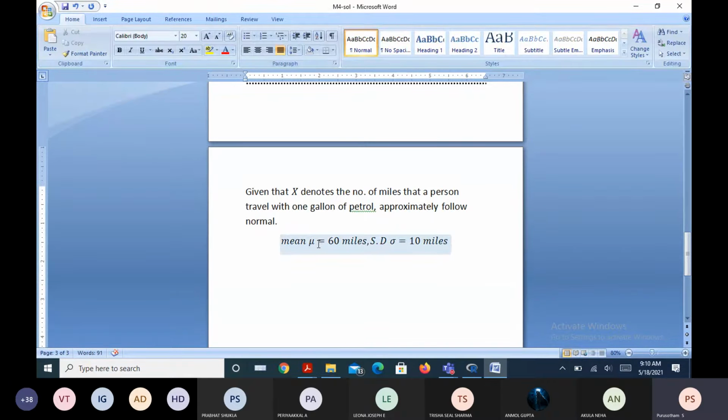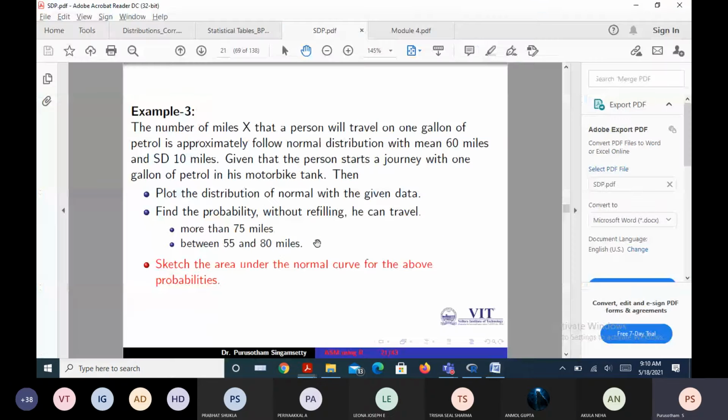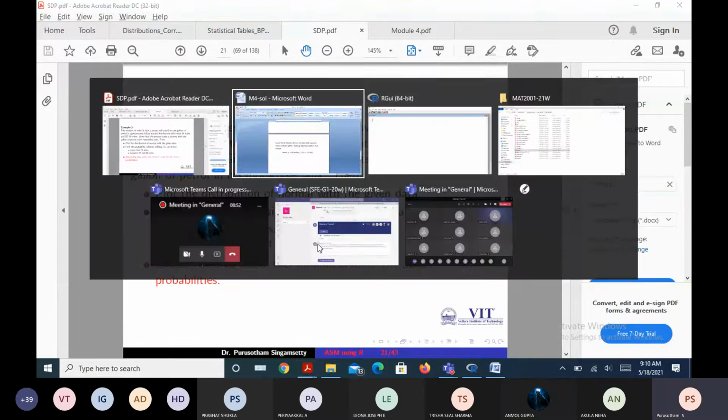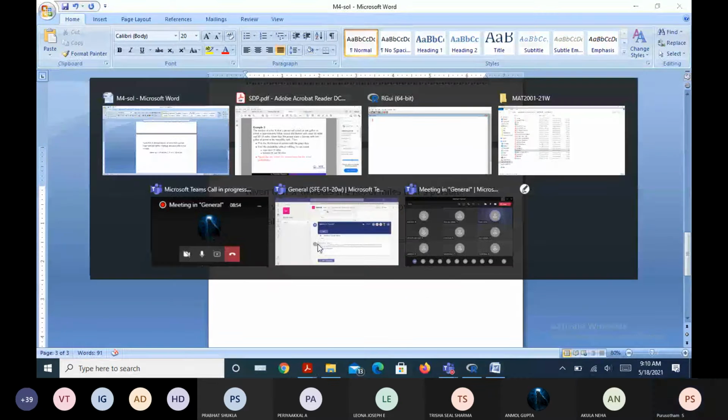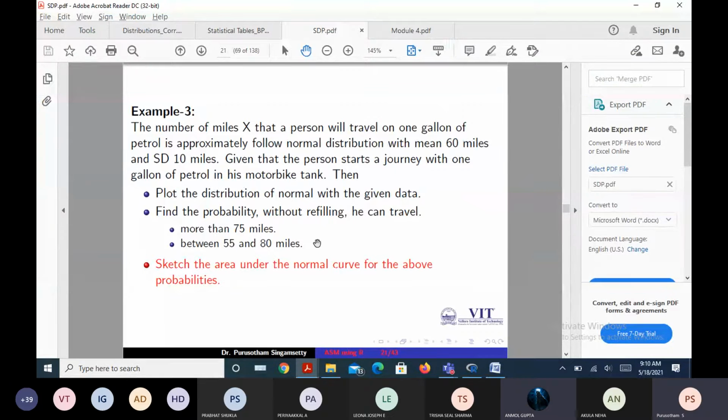With the help of this, what we actually need to find is the first one, assuming that a person starts the journey with 1 gallon of petrol in his motor tank, meaning the bike contains 1 gallon of petrol. By chance, if the bike contains something like 2 gallons, then what would be the average mileage for the 2 gallons?